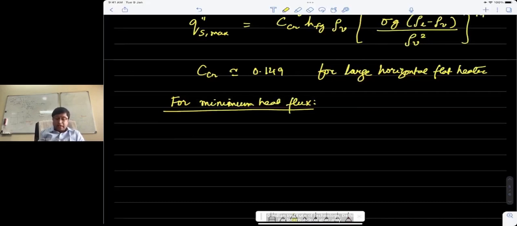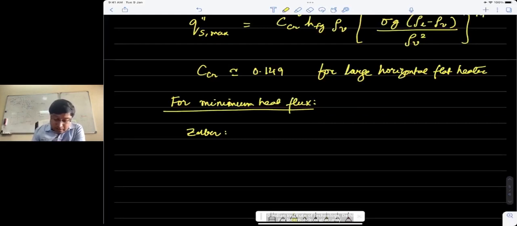But what Zuber did separately was that he tried to calculate the point of minimum heat flux, and he was looking at the flux that characterizes a stable film being formed on the entire heater surface.